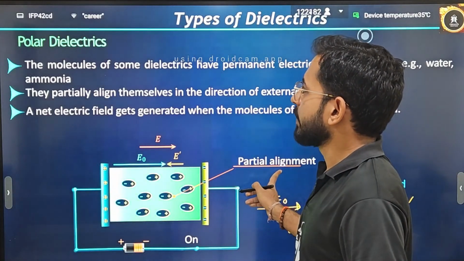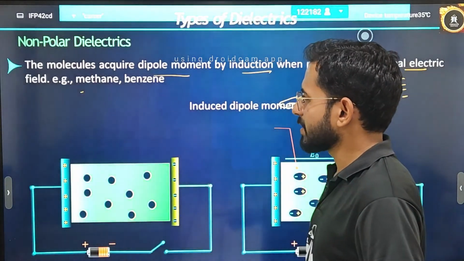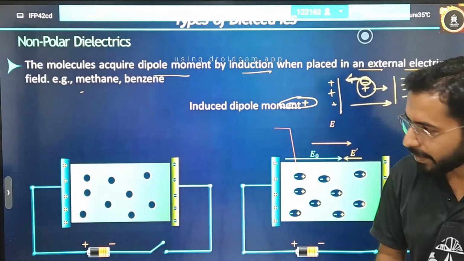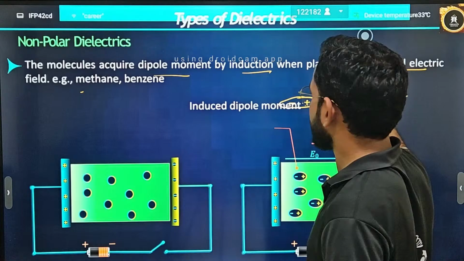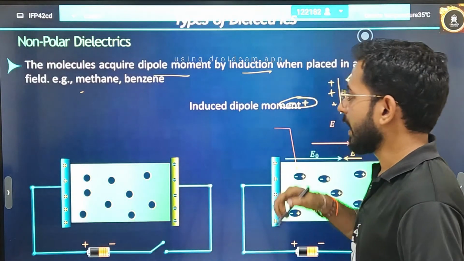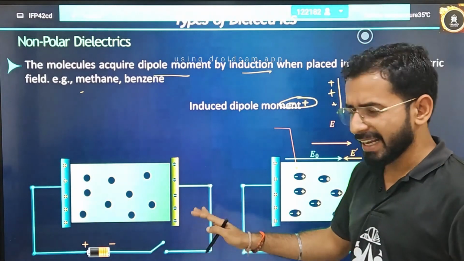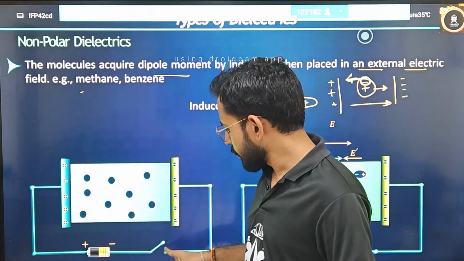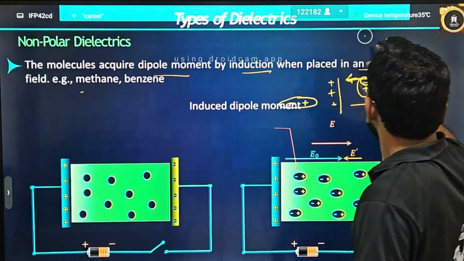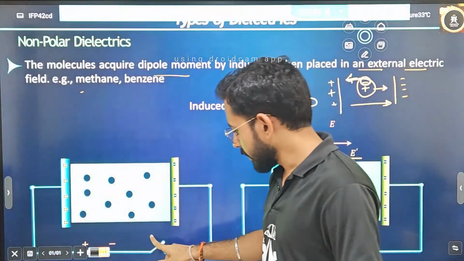Now the second one is non-polar dielectric. What is a non-polar dielectric? From the name itself it is very clear. The molecules acquire a dipole moment by induction when placed in an external electric field, like methane and benzene. You have to remember this result, and you can also draw the diagram. See here, there is no dipole until you connect this body.